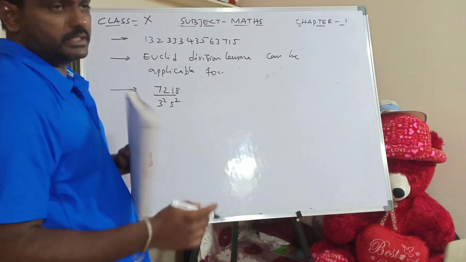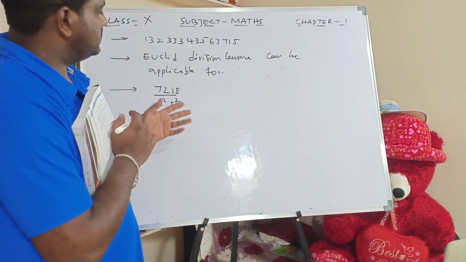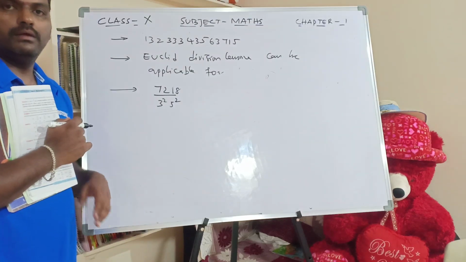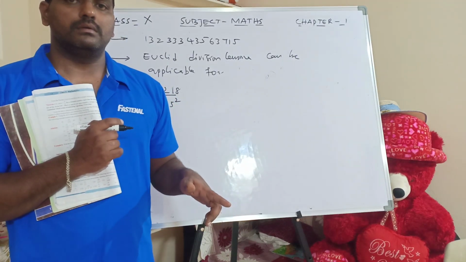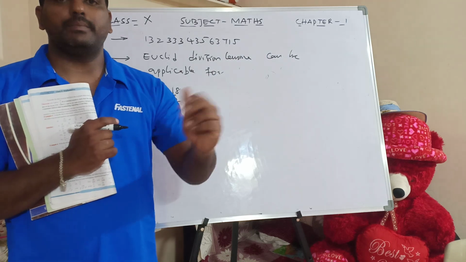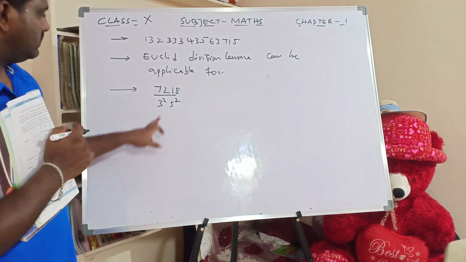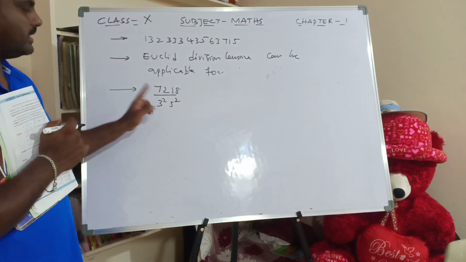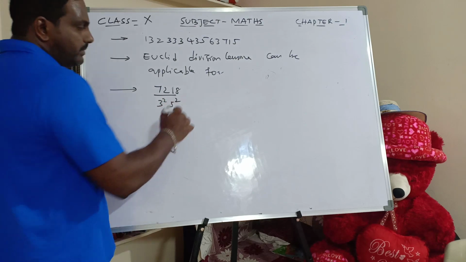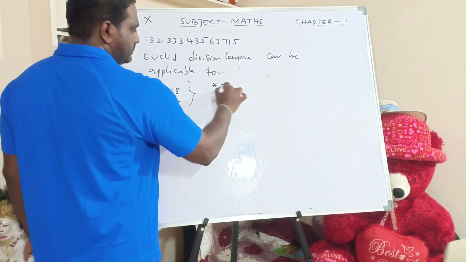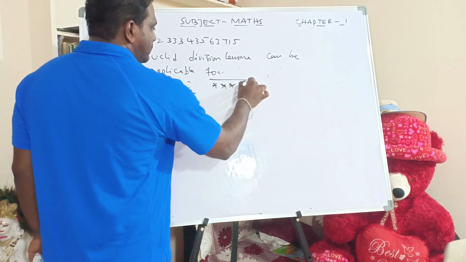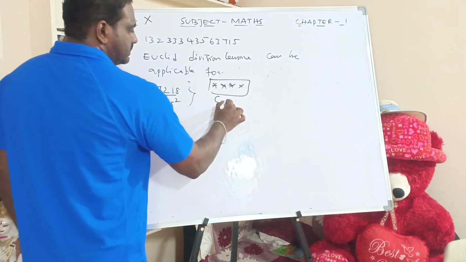I can do it using Theorem 1.1. What is Theorem 1.1? We have to write the denominator in the form of 2 power m into 5 power n. So now 3 square is there. Why I am explaining this question is, it's a very good question. Why it's a good question is, it's a confusing question.